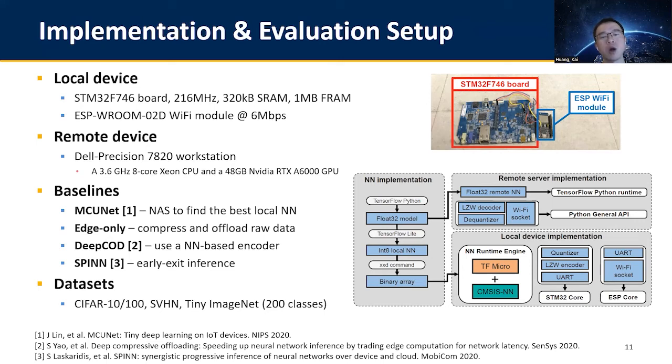Edge-only inference is to offload all the raw input data to the edge server. DeepCloud and SPINN are two different neural network partition approaches. We focus on image recognition tasks and use multiple different datasets in our evaluation.